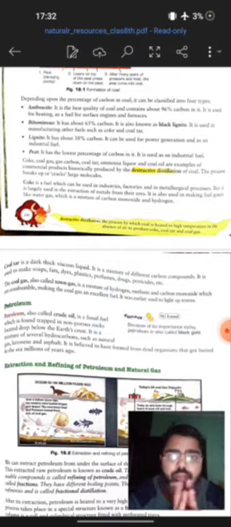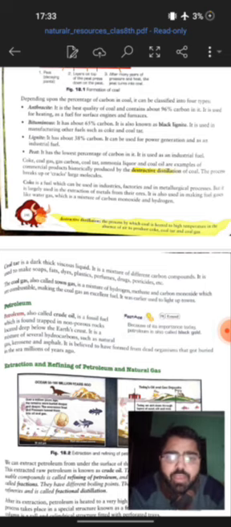So what is coke? Coke is a fuel for industries and is used for metallurgical purposes, that is, for the extraction of metals from their corresponding ores. Then we have coal tar, a liquid-like substance, used for making fats, soaps, dyes and plastics. Then coal gas, also called town gas, is a mixture of methane along with carbon monoxide, which is used as a fuel in urban areas.